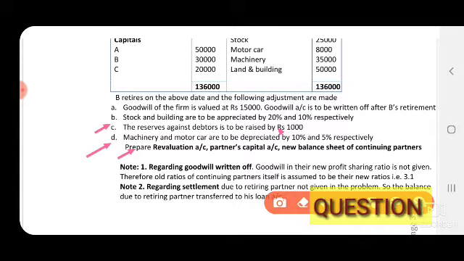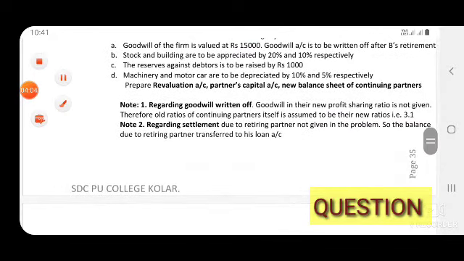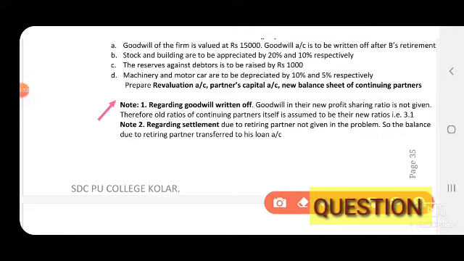So in this question there is a note here. Regarding goodwill write-off, goodwill in the new profit sharing ratio is not given. Therefore, the old ratio of continuing partners itself is assumed to be their new ratio.